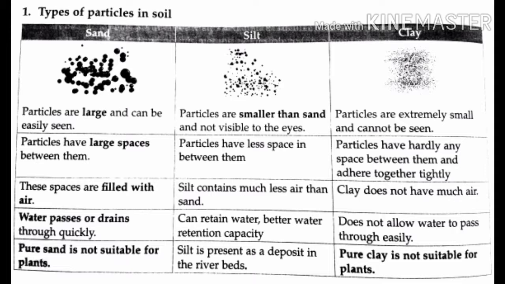Compared with sand, silt particles have less space between them. Silt contains much less air than sand.